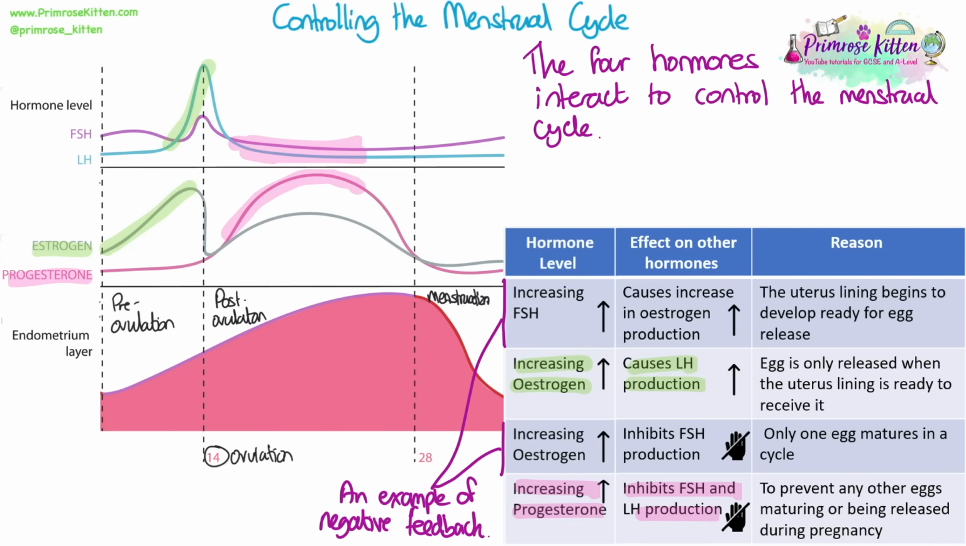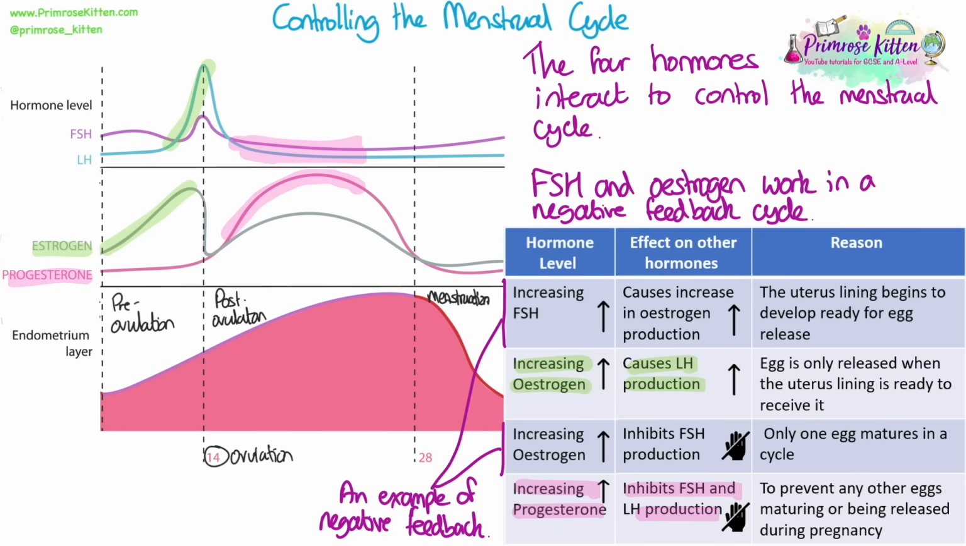FSH and estrogen interact through a process of negative feedback. So increasing FSH causes an increase in estrogen production, but then increasing estrogen production inhibits FSH. This is to make sure that as an egg is maturing in the ovary, the uterus lining begins to develop through the estrogen increase. But what we need to make sure is that when we increase our estrogen levels and we're ready to receive an egg, only one egg matures in a cycle, so we inhibit FSH to prevent any other eggs maturing.